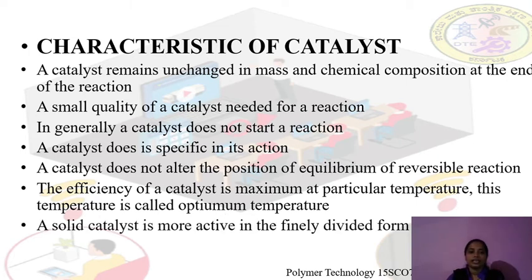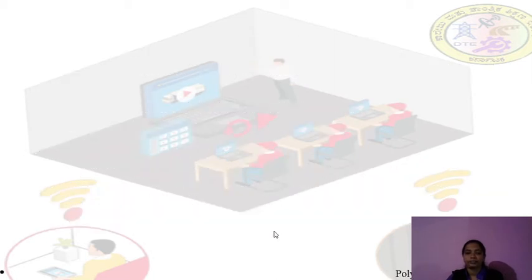A solid catalyst is more active in the finely divided form. So if the solid catalyst is in powder form, then the catalyst becomes more active.